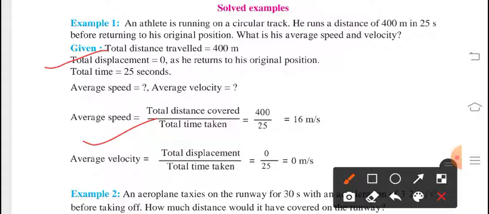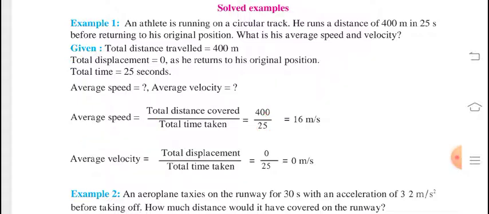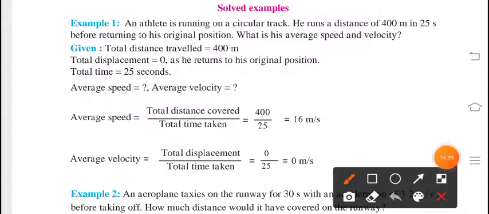So total distance covered on the circular path upon time. That distance is 400 meter and time taken by the athlete is 25. So hence speed is 16 meter per second. How are we writing the unit? This distance is in meter and this is in second.